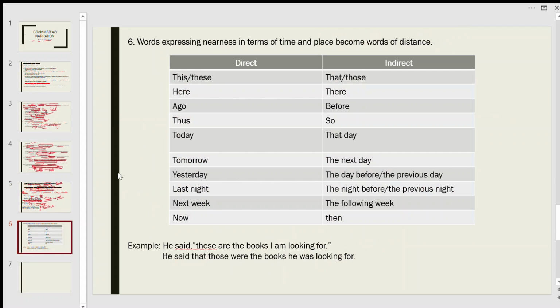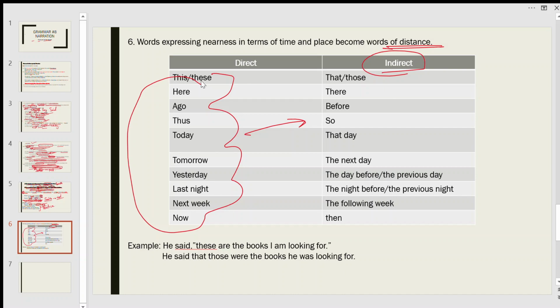Words expressing nearness in terms of time and place become words of distance. You will find these words in indirect sentences.